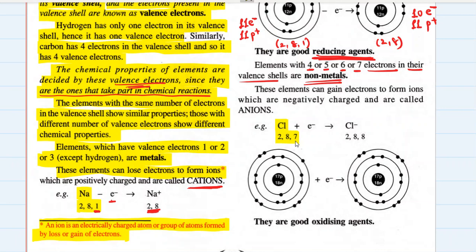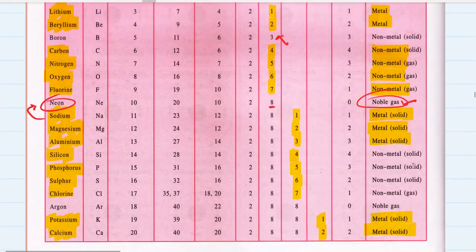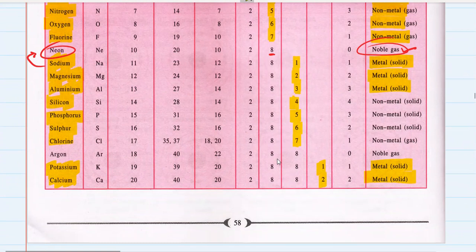or it should gain one electron. For chlorine, it is easier to gain one electron. So chlorine gains 1 electron and achieves the stable electronic configuration of 2, 8, 8. Now let's see whose electronic configuration is 2, 8, 8. 2, 8, 8 is the electronic configuration of argon, and chlorine achieves the stable electronic configuration equal to that of argon, which has a valency of 0.